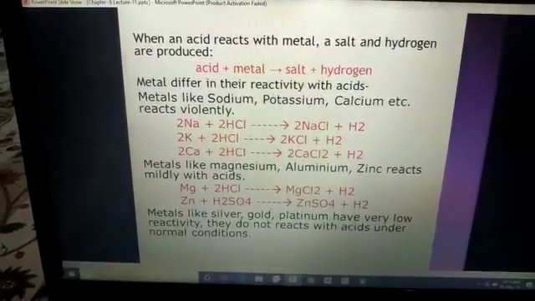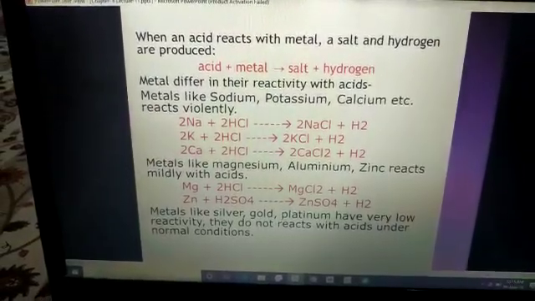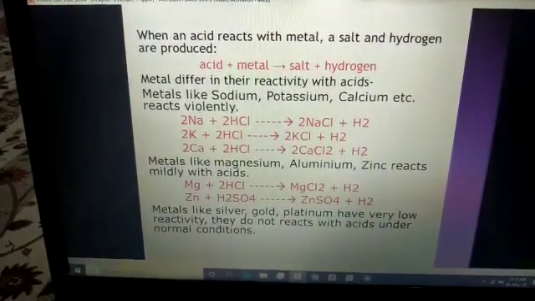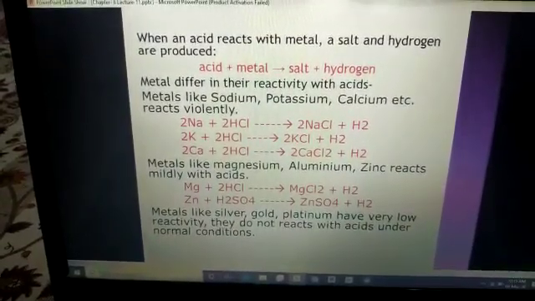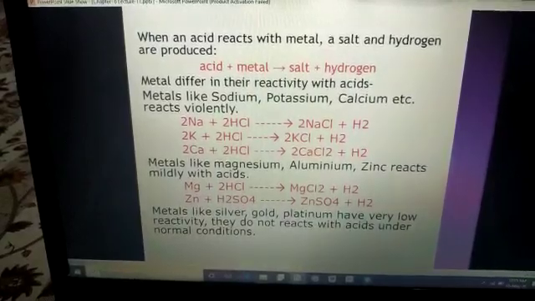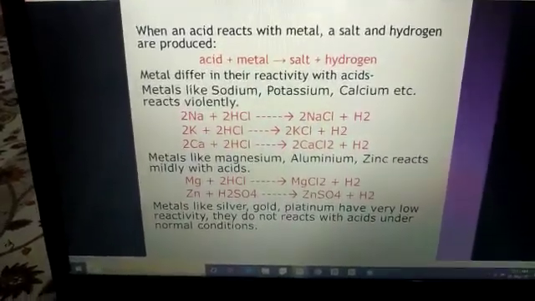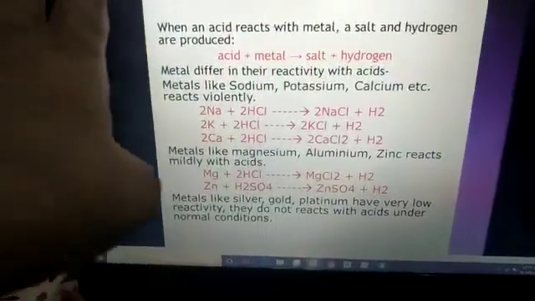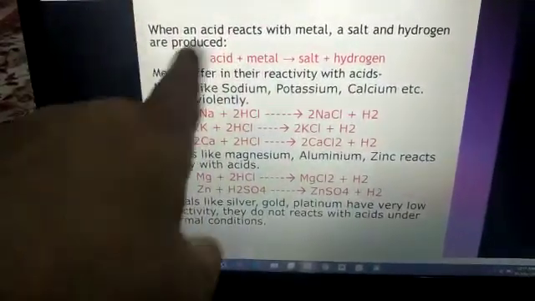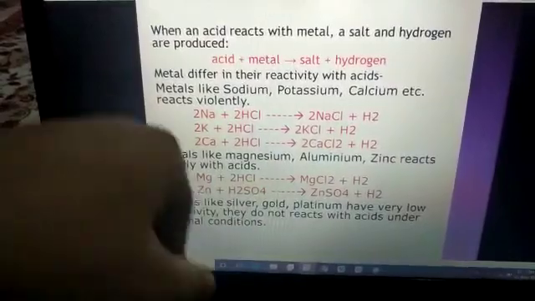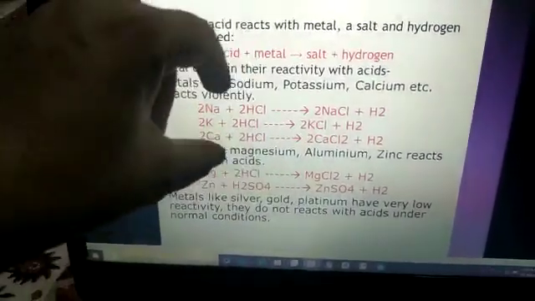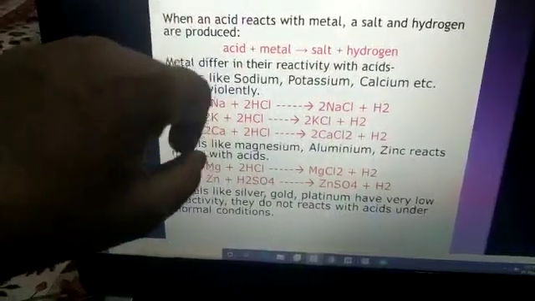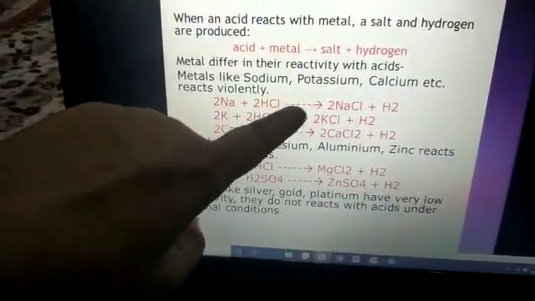Now, start writing the answer. When an acid reacts with a metal, salt and hydrogen are produced. See, acid is reacting with metal and what is forming? Salt and hydrogen. Okay, students? Now, how do metals differ in their reactivity? See, this is a group of most reactive metals and they react vigorously, violently.